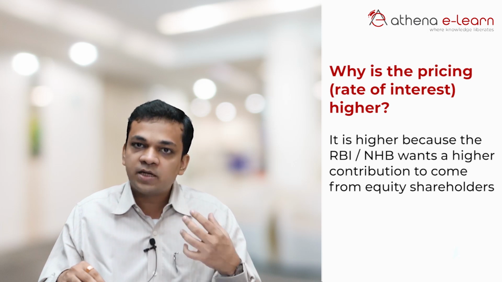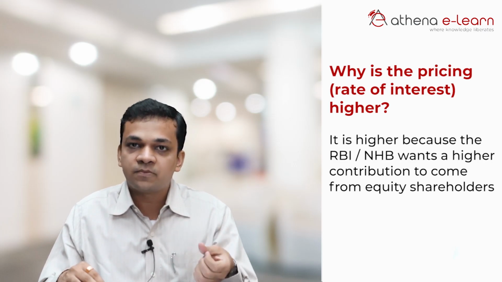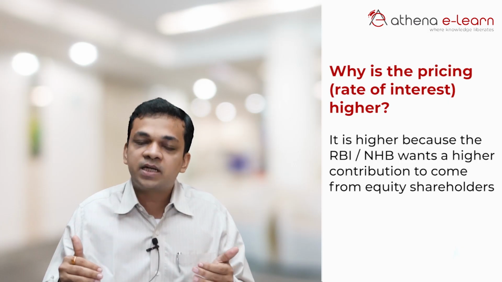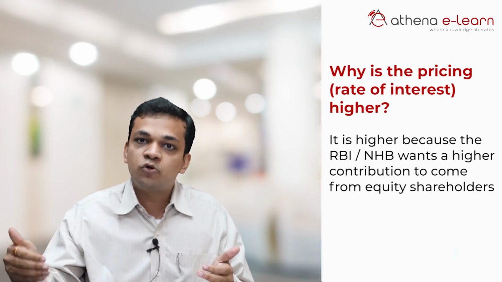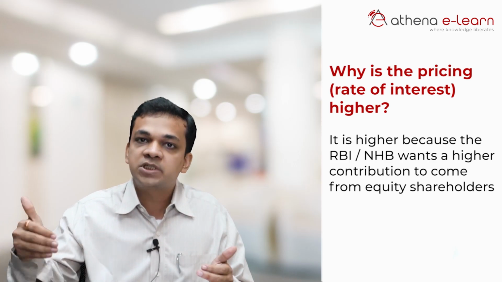And because they want a higher contribution to come from the equity shareholders, the rate of interest has to be higher. Because as an equity shareholder, I will say that if I am contributing more, I want a higher share in the profit also. So you charge a higher rate of interest. That the capital adequacy ratio has to be maintained.